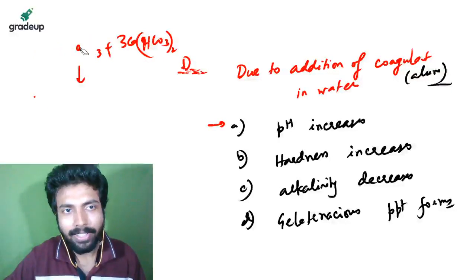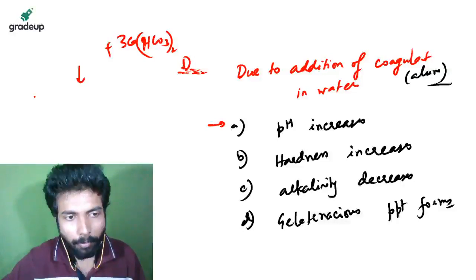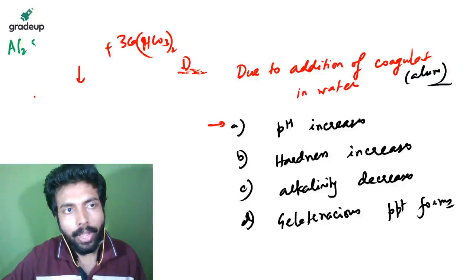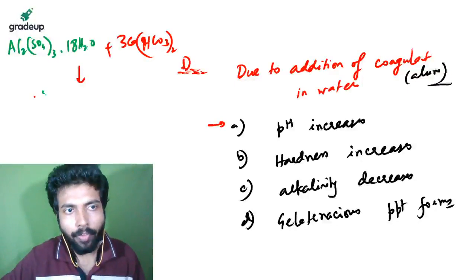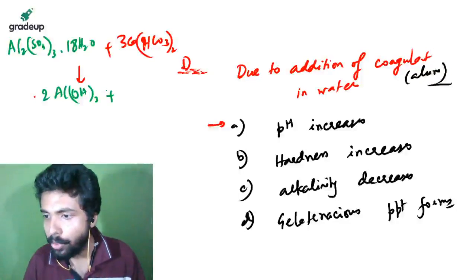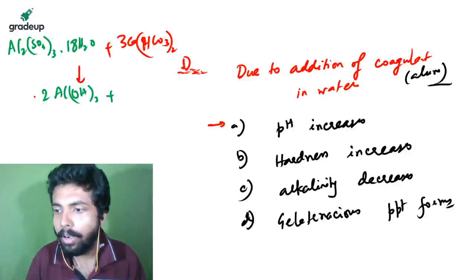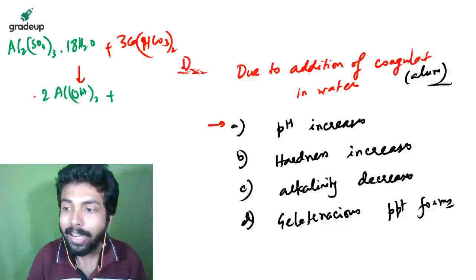I wrote the product in the reaction, sorry. So it is just going to form Al2(SO4)3·18H2O. So you are going to find 2Al(OH)3. Sir, in NAT questions, do you want the exact answer, or can it simply be a variable? No, you have to answer very exactly.